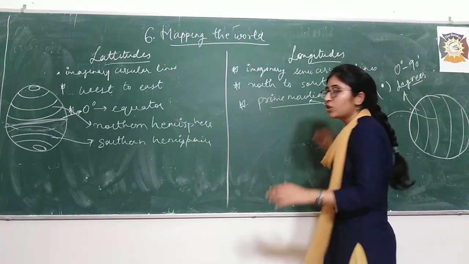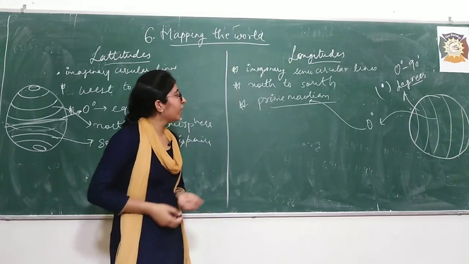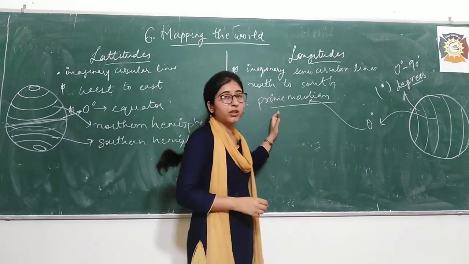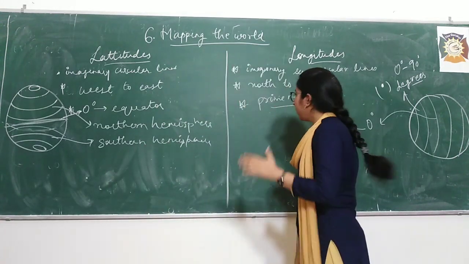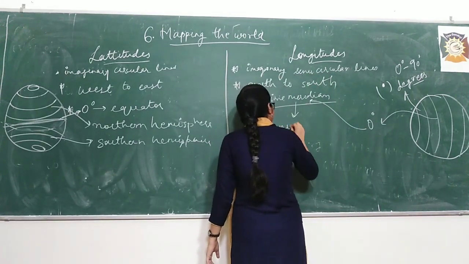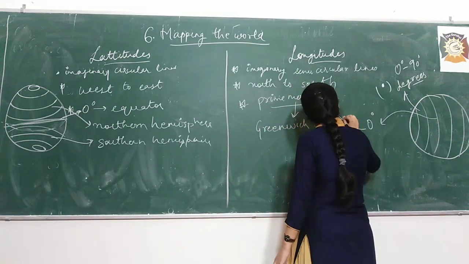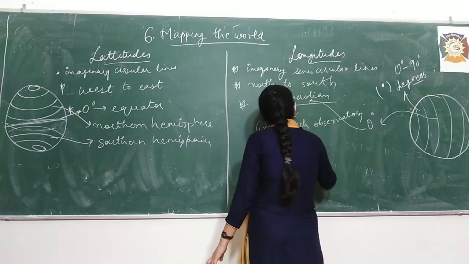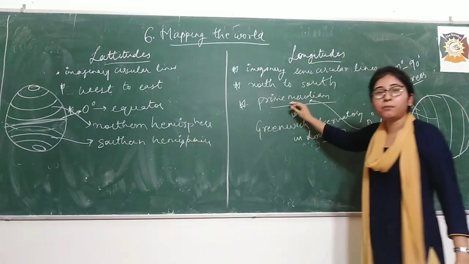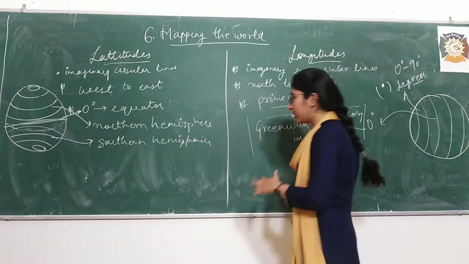So now there is a special thing you need to know about prime meridian. Students, what is it? See, prime meridian, it is an imaginary line, the central line. Now this imaginary line passes through, where does it pass through? It passes through Greenwich Observatory. This is the name of a place. It passes through Greenwich Observatory in London, right? So yes, prime meridian passes through Greenwich Observatory in London. You should learn this name.